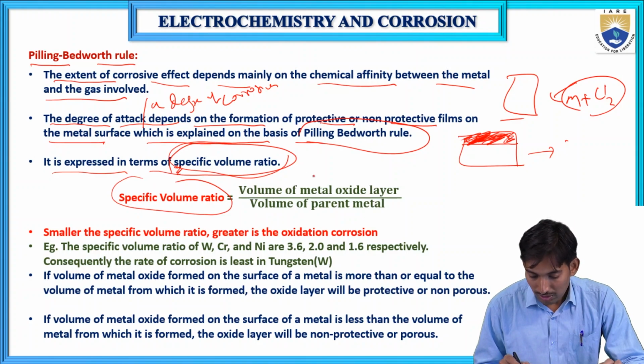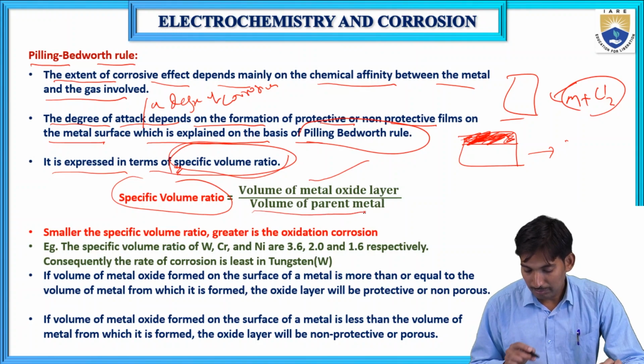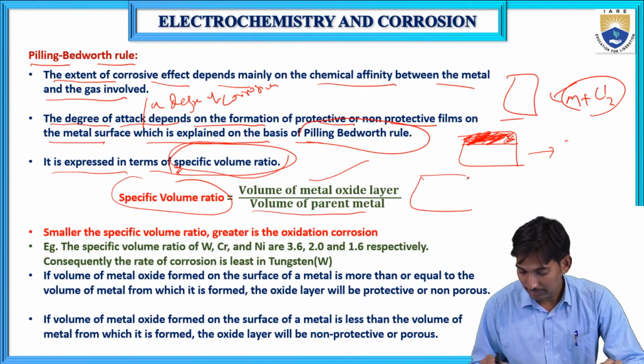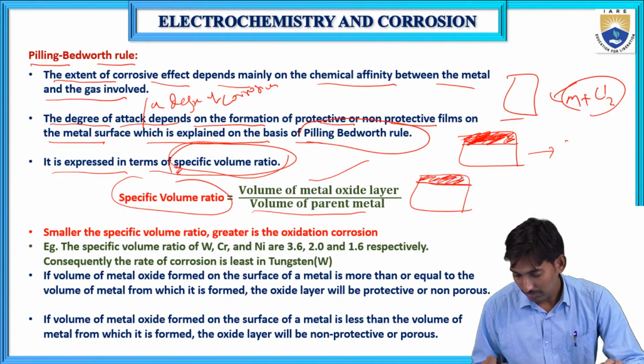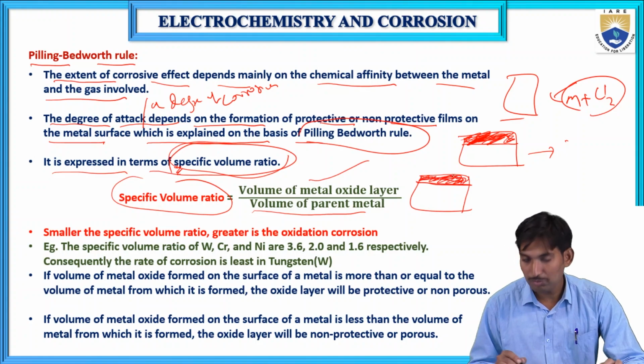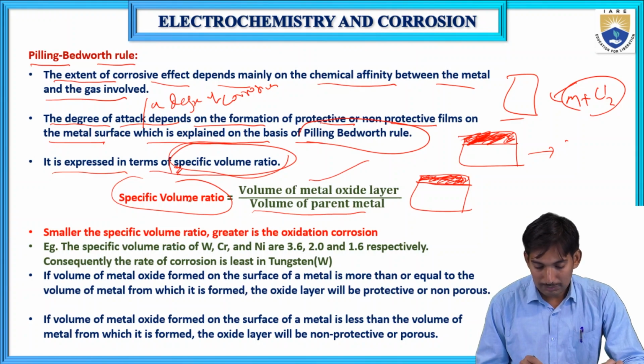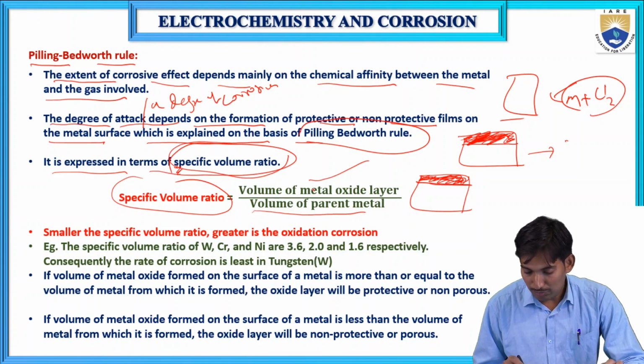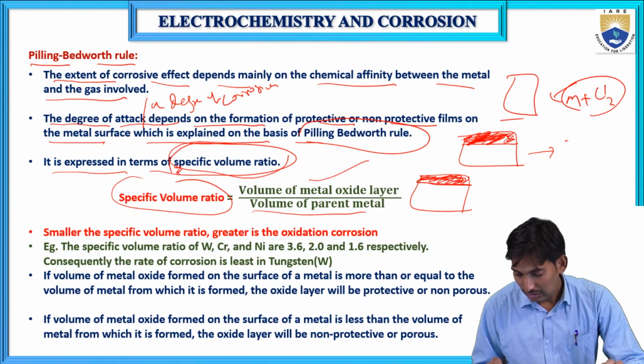It is the ratio of the volume of the metal oxide layer to the volume of the parent metal. There is a metal, and it forms a film on the metal surface. This corroded part is called the metal oxide layer.